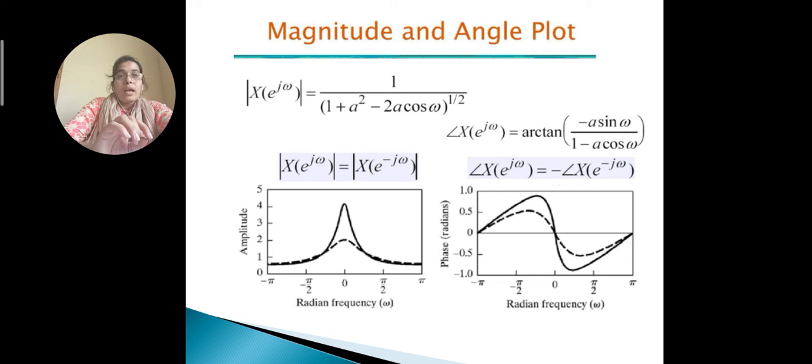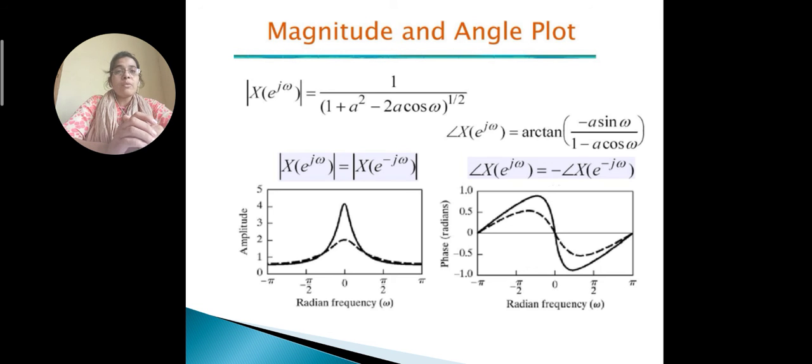Okay, now the question comes to our mind. The last question is: where do we use this DTFT? What is the application of this DTFT? The DTFT is widely used. It is used in every area of our processing or lab.